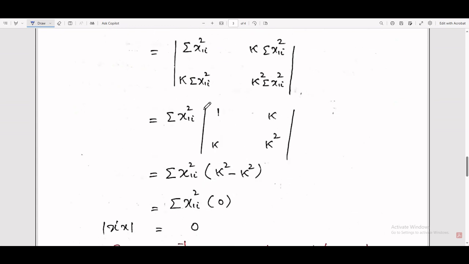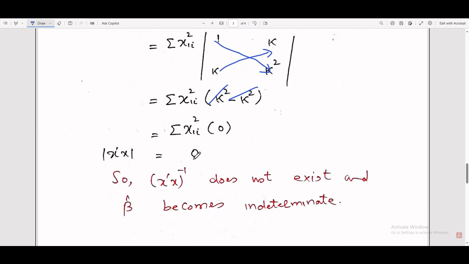So for the determinant, by cross multiplication, this number multiplied by this, 1 multiplied by k square, minus, by the formula, this multiplied by this, k multiplied by k square. These two terms cancel out and we have 0. So the determinant of x prime x is equal to 0.